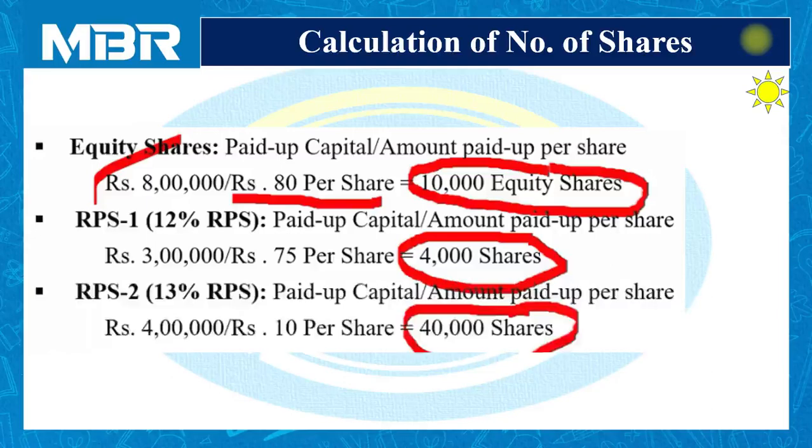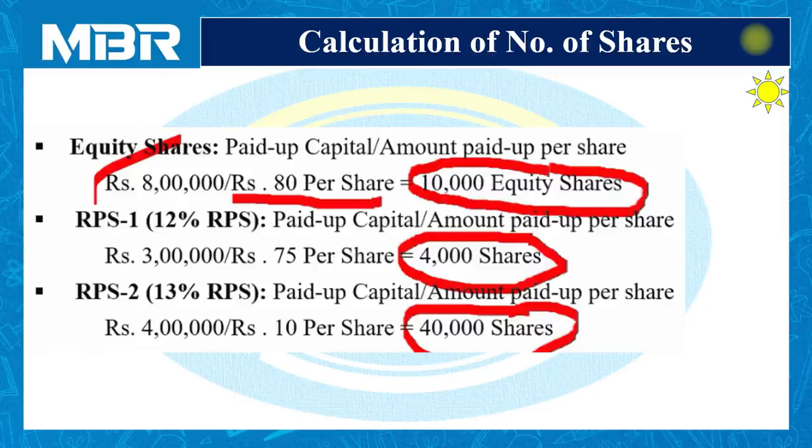And RPS 2, that is the 13% RPS: same formula, paid up capital divided by amount paid up per share. Rupees 4 lakhs divided by paid up amount rupees 10, because these shares are fully paid up, and as the shares are fully paid up we have to divide with the face value only. So in this way we can calculate the numbers of shares: equity shares 10,000, RPS 1 4,000 and RPS 2 40,000.